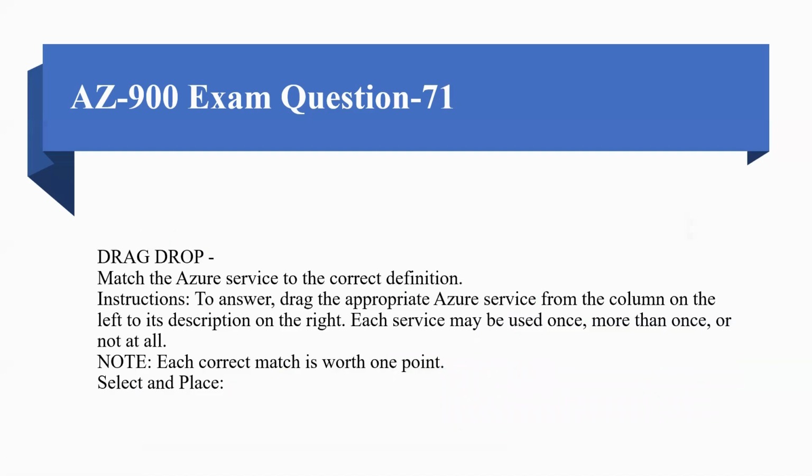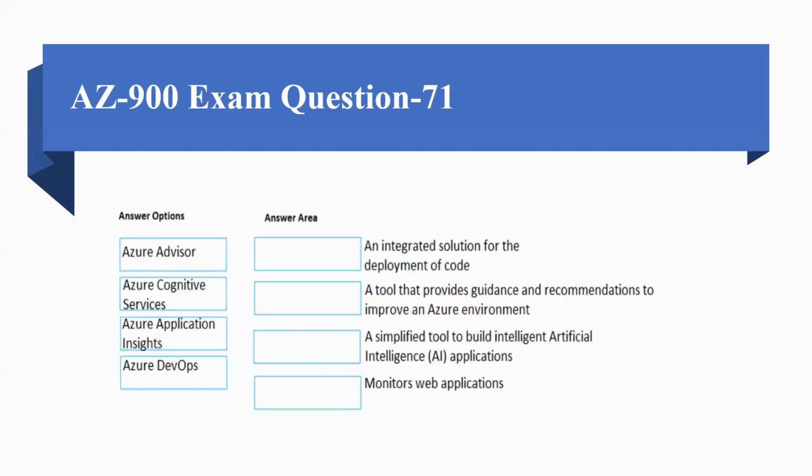Coming to question number 71, match the Azure services to the correct application. Instruction: to answer, drag the appropriate service from the column on the left to its description on the right. Each service may be used once, more than once, or not at all.